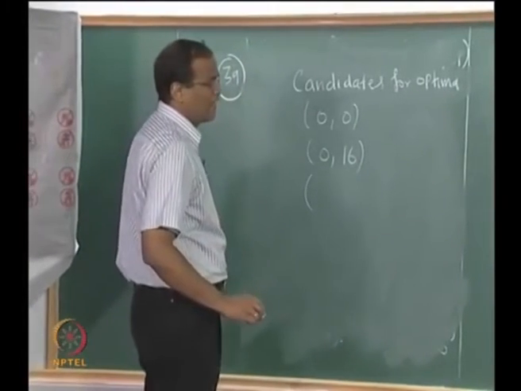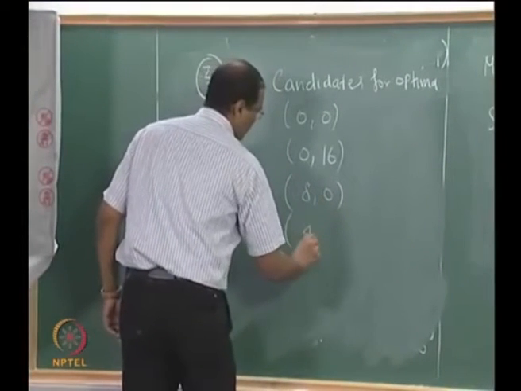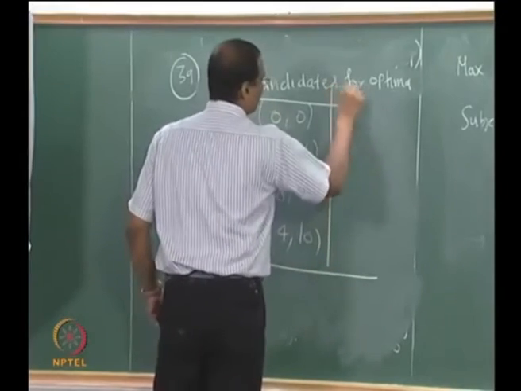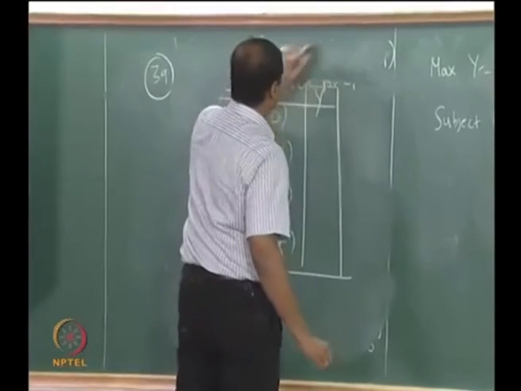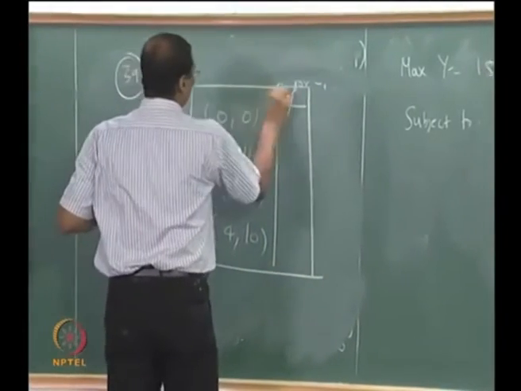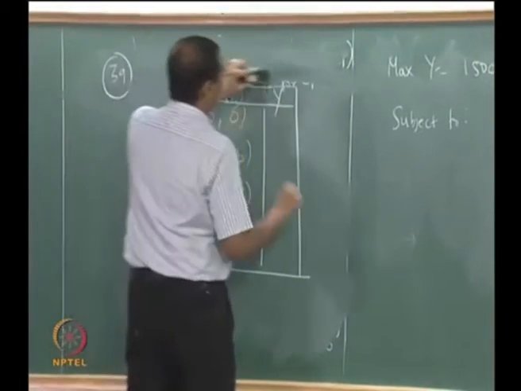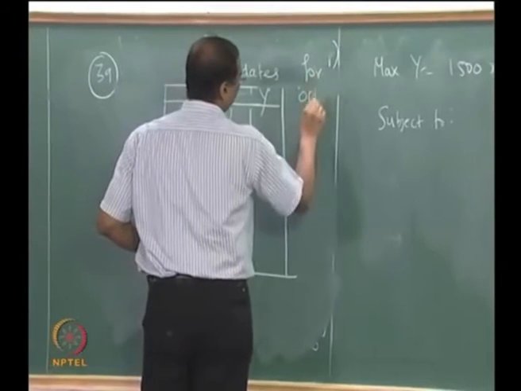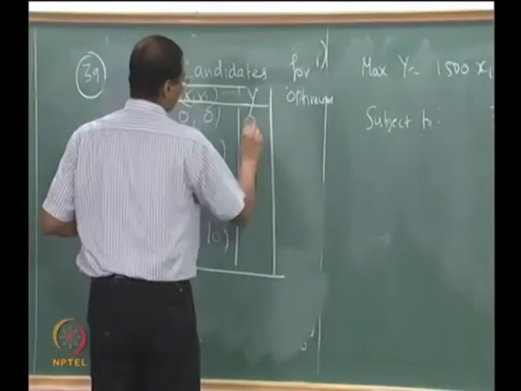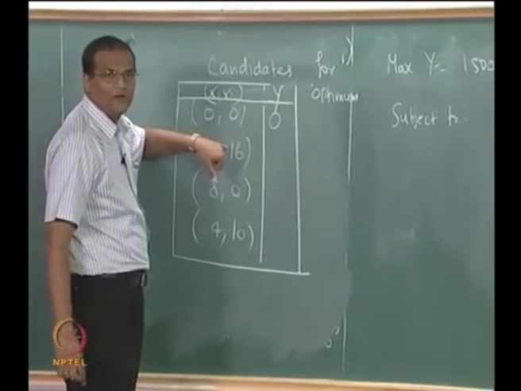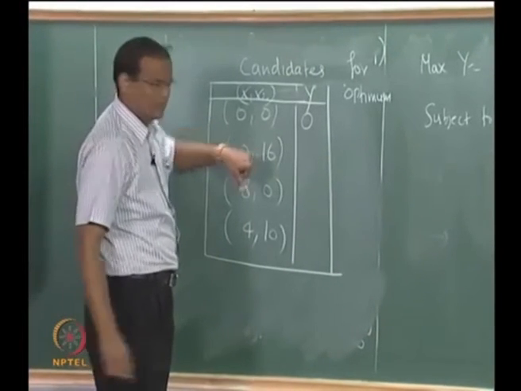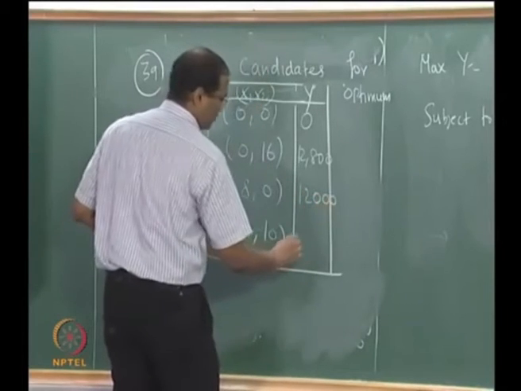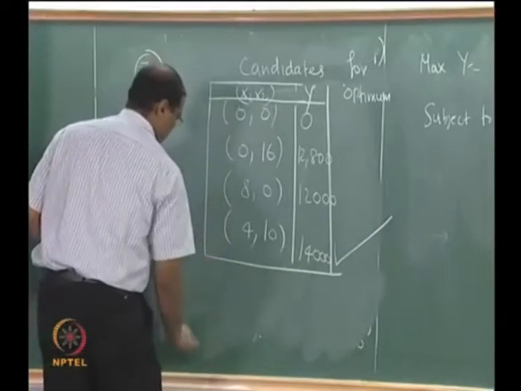Then 8, 8, 0. 4, 10. Okay, 0, 12,800, how much is it? So this is your solution.